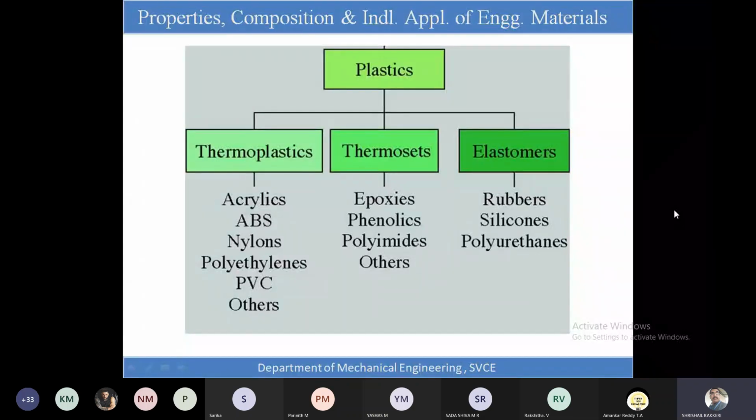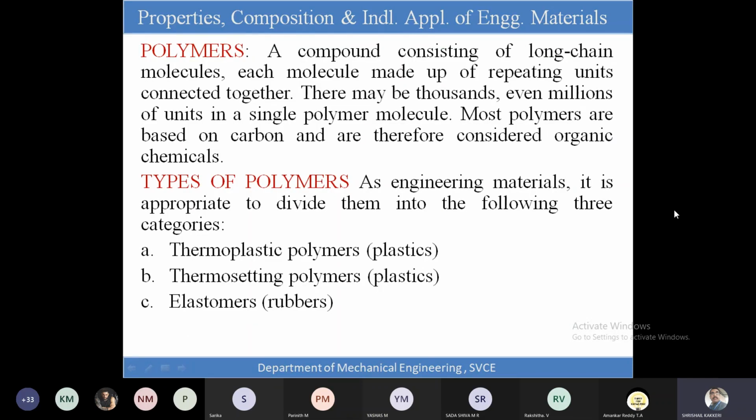The polymers are the plastics. They are subdivided into three important categories: thermoplastics, thermosets and elastomers. Please remember, the plastics are classified into three types: thermoplastics, thermosets and elastomers. And why these names have been given, you can see. Actually they have long chain molecules, and they are very sensitive to temperature change, and they melt well below the metals' temperature.